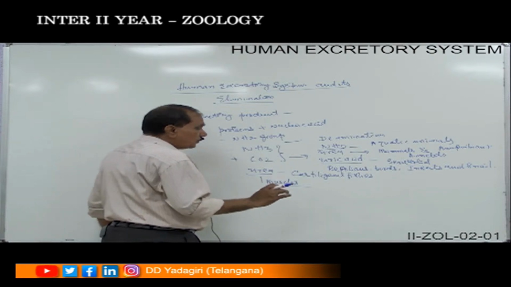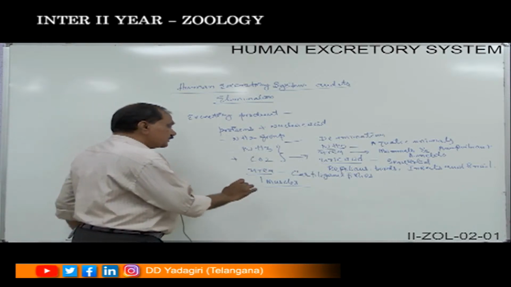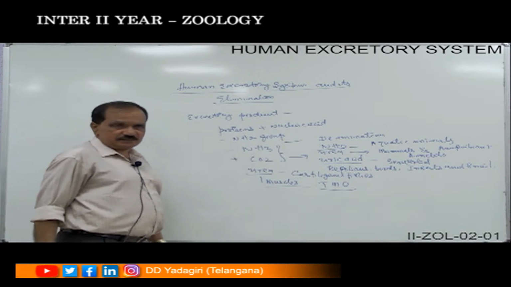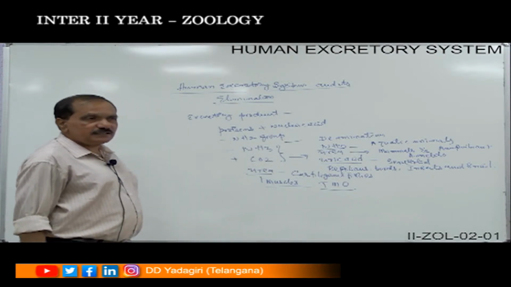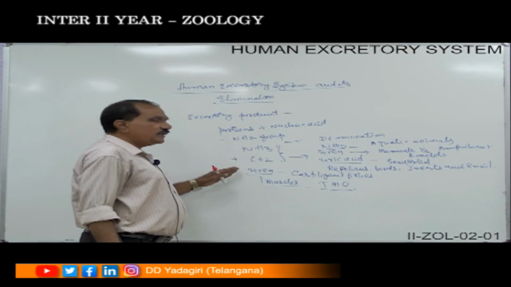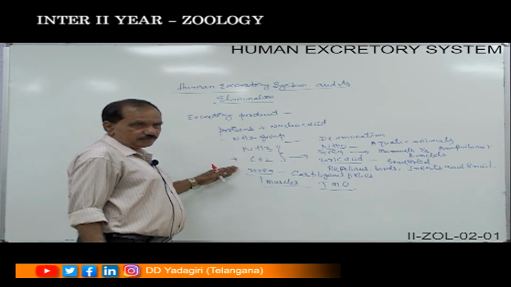To stop the damage of the proteins in the muscles, they will use TMO, that is trimethylamine oxide, a chemical. They keep it in their muscles to stop the damage of the proteins due to the accumulation of the urea in the muscles.